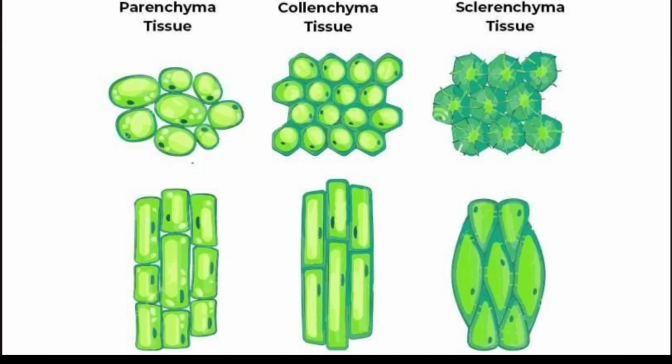The cell wall is thin, and there are spaces between the cells. Collenchyma tissue has a thick cell wall, and there are no spaces between the cells. They are circular in shape. Sclerenchyma tissue has a thick cell wall, and they are closely packed with no spaces between the cells.